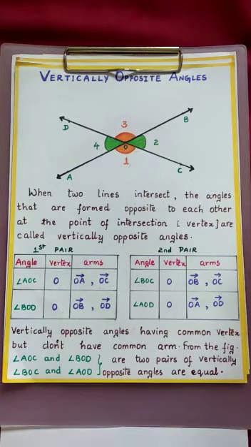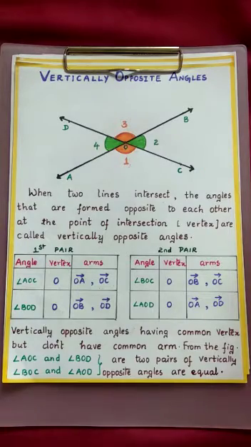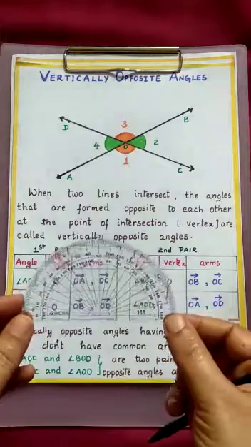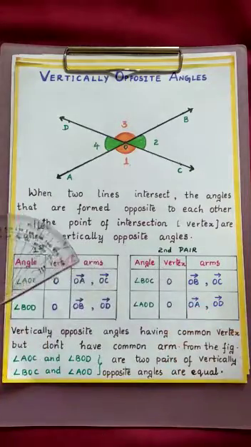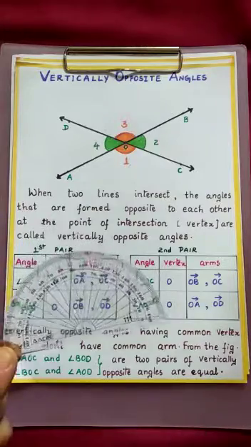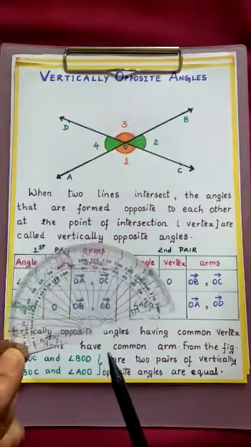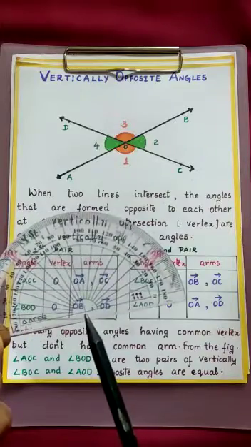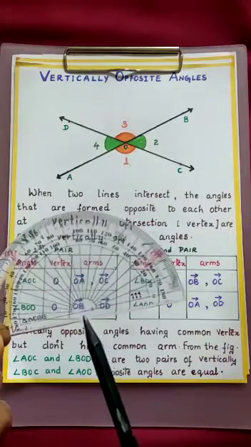Now let us see by measuring the angle using this tool called a protractor. Let us measure the vertically opposite angles, whether they are equal or not. Now children, do you know how to place the protractor? This is the midpoint of the protractor. You have to place it at the vertex.